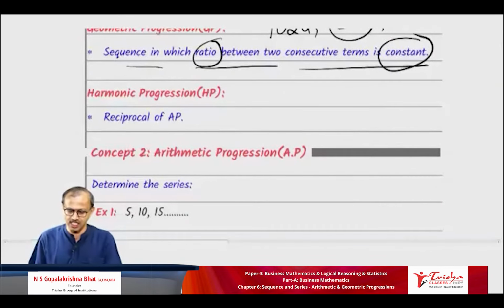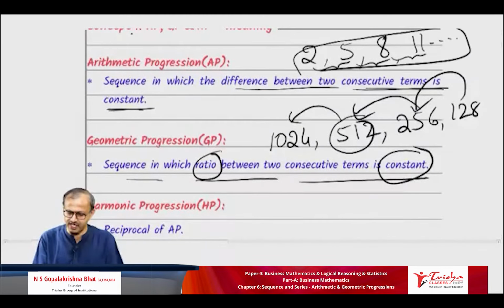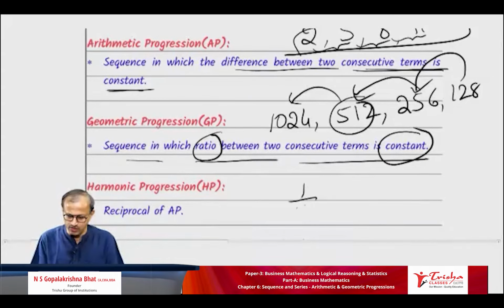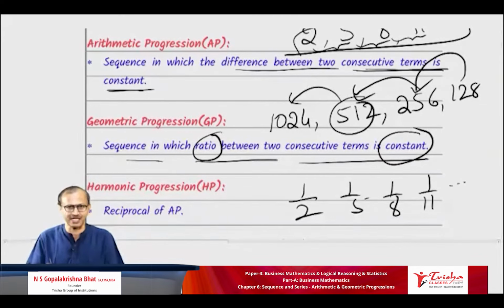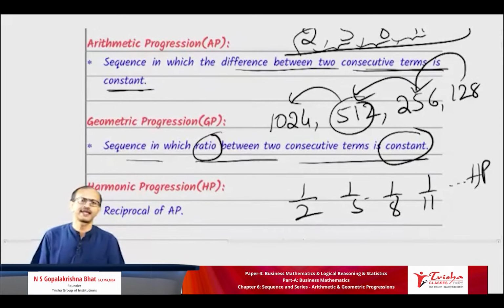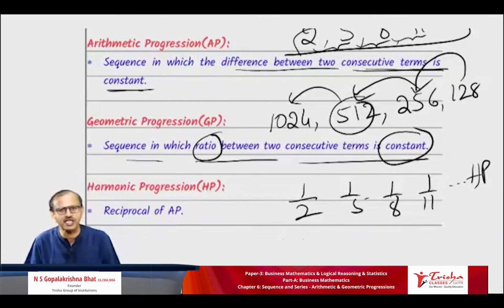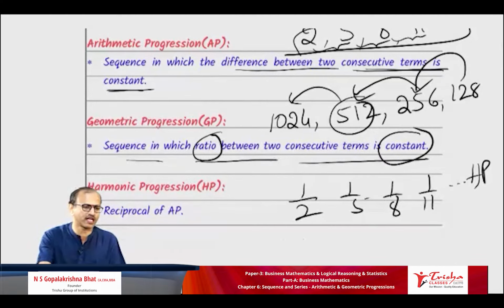Next, if 2, 5, 8, 11 are in AP, we can make out that 1 by 2, 1 by 5, 1 by 8, 1 by 11 are the reciprocals. So we call it HP. Any HP terms, if you reciprocate, you will get arithmetic progression terms. If you reciprocate arithmetic terms, you get HP terms, harmonic progression terms. Is that clear to all of you? Tell yes or no, single letter. All of you are able to follow and understand?